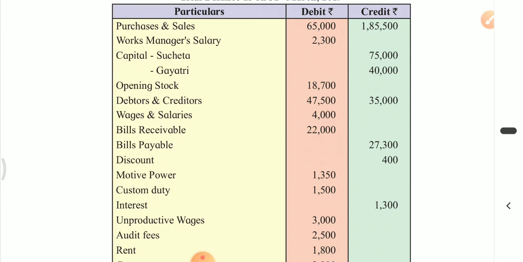Discount, and here the balance given to discount in the trial balance is credit balance. This discount is discount earned, discount received. So it will be credited to profit and loss account. Motive power is direct expense.